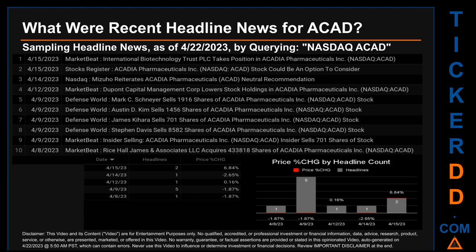Sunday, April 9, 2023 had the most headlines. It had 5 discovered headlines when Stocks Register published the headline that read, Acadia Pharmaceuticals, NASDAQ: ACAD, stock could be an option to consider. NASDAQ published the headline that read, Mizuho reiterates Acadia Pharmaceuticals, ACAD, neutral recommendation. MarketBeat published the headline that read, DuPont Capital Management Corp lowers stock holdings in Acadia Pharmaceuticals.